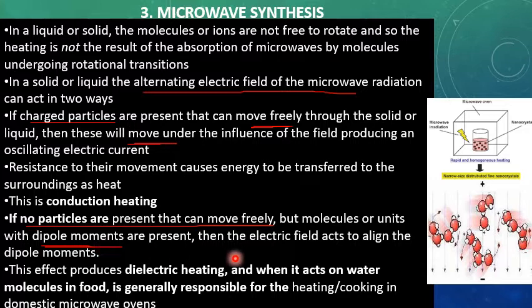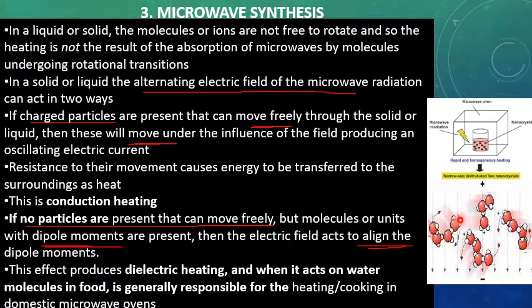What will happen? The alternating electric field of the microwave will act on these molecules having dipole moments, and it will align the dipole moments. It will align the molecules. Like here, these molecules are dipoles.